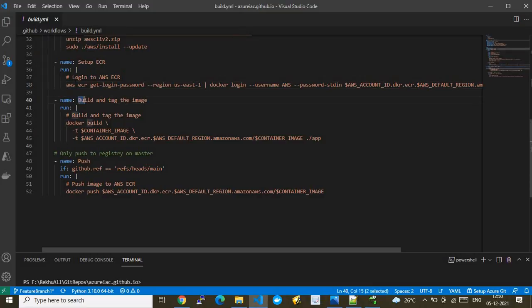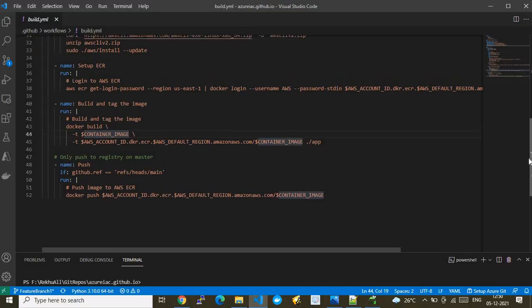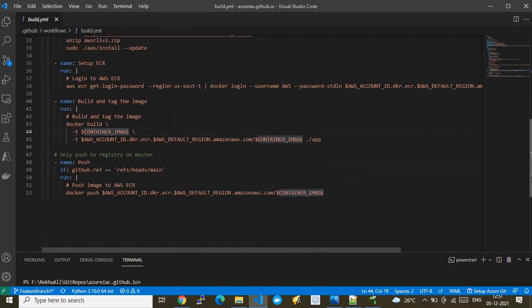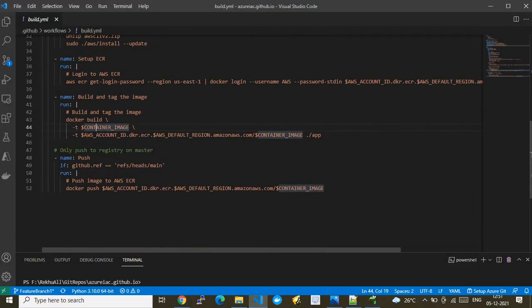This is the stage called build and tag the image. Here we are building our app Docker image by running the command docker build -t, where t is nothing but tag. So we are tagging this image using this name. If I go above, you see the name is fastapi-example colon, and this is the dynamic string which gets appended as the tag.